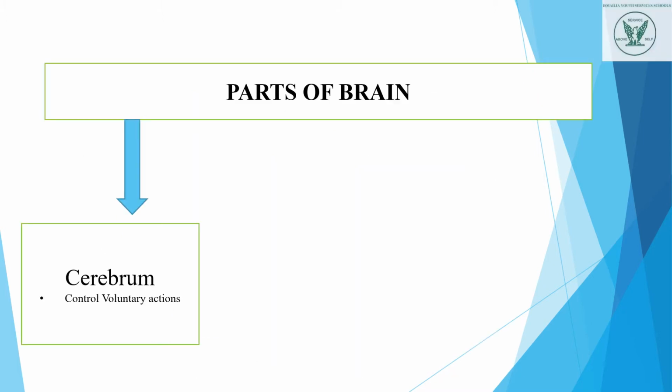Parts of the brain. Number one, cerebrum. The cerebrum controls the voluntary actions. All the voluntary actions that we control ourselves are controlled by the cerebrum. Just like reading, writing, decision making, singing, and hearing, all are controlled by the cerebrum.